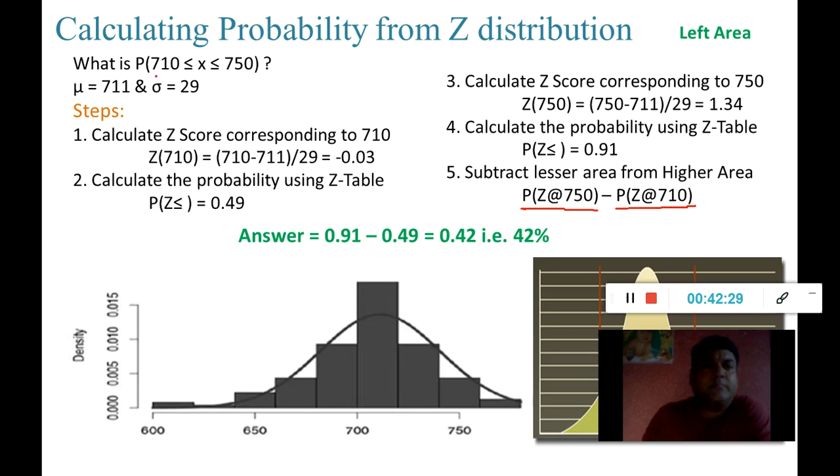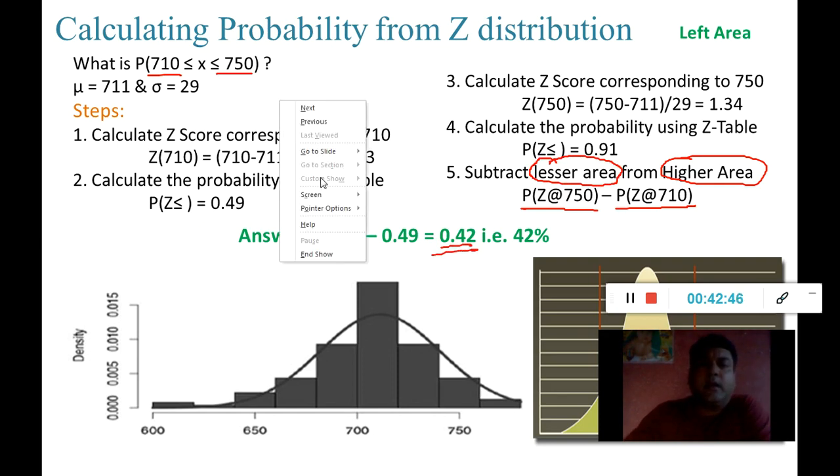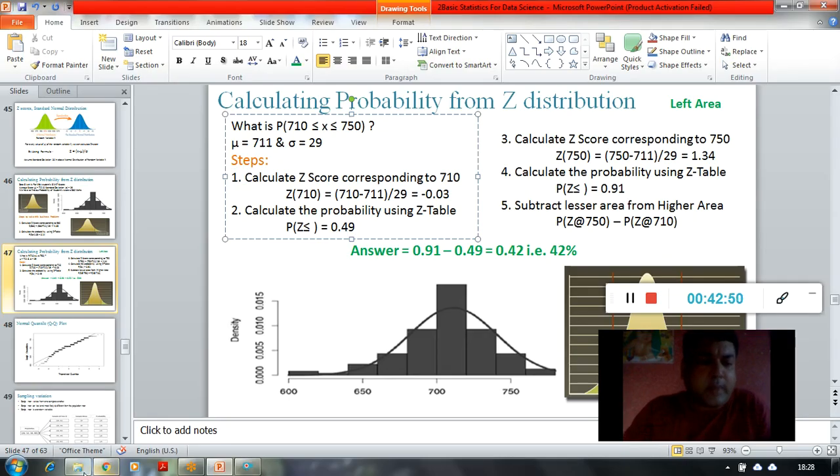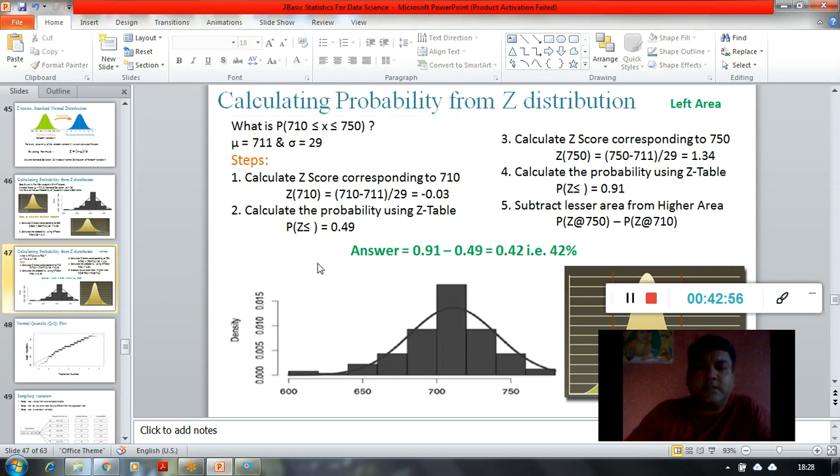So obviously, because I'm interested in this, I'm going to get two different probabilities. So from the higher area or higher probability, I am going to subtract the lesser area or lesser probability, which is going to give me my expected answer or my required answer. So let us calculate that one by one. So calculate the z-score corresponding to 710. If I want to calculate this, how to calculate this one?